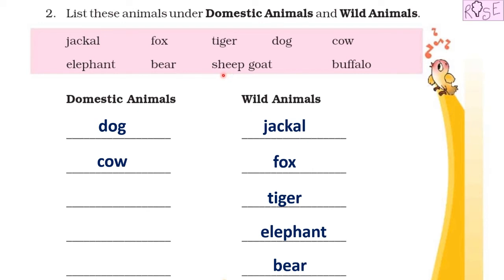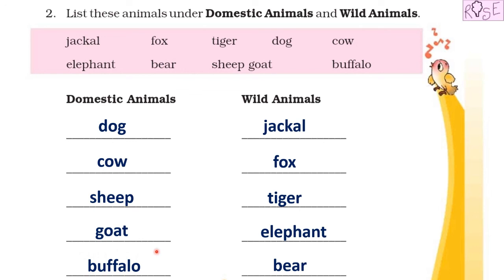Next is sheep. We have seen people with a pet sheep. So we will write it under domestic animals, right? Next is goat. Have you seen people with pet goat? Yes, you must have seen many houses with a pet goat. So it will come under the category domestic animals. Last one is buffalo. Similar to cows, buffaloes are also used for their milk. So they are also domesticated by human beings. So it will come under the category domestic animals. So I have written buffalo here.